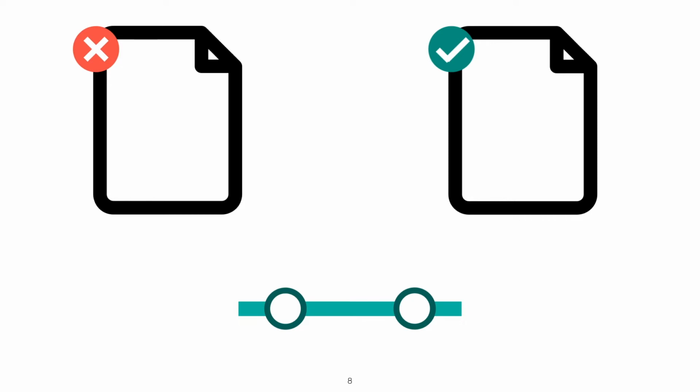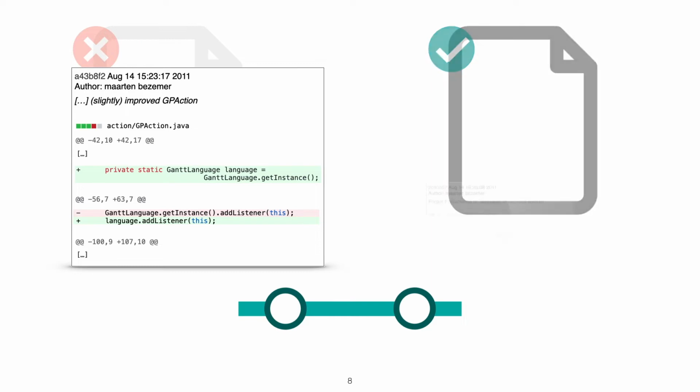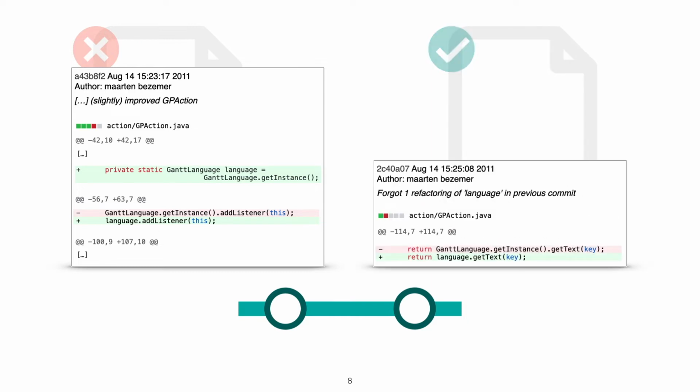From the commit on the left-hand side, the developer implemented a code refactoring to simplify the code of GPAction class. In particular, instead of invoking the method getInstance multiple times in different parts of the class, a variable called language is instantiated and reused wherever needed. However, a few minutes later, the same author performs another commit with a commit message saying, "forgot one refactoring of language in previous commit." This second commit propagates the change introduced by the refactoring to another location of the GPAction class, which was missed by mistake in the original commit.